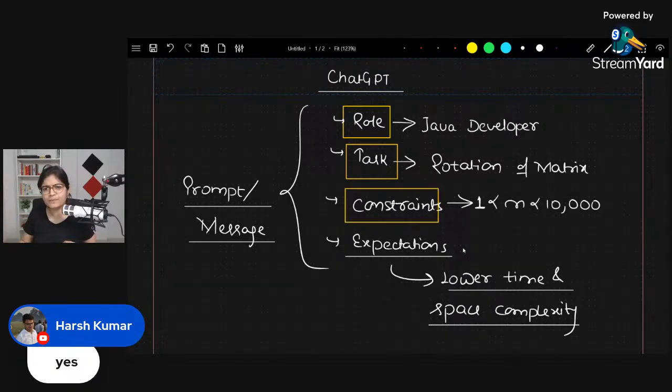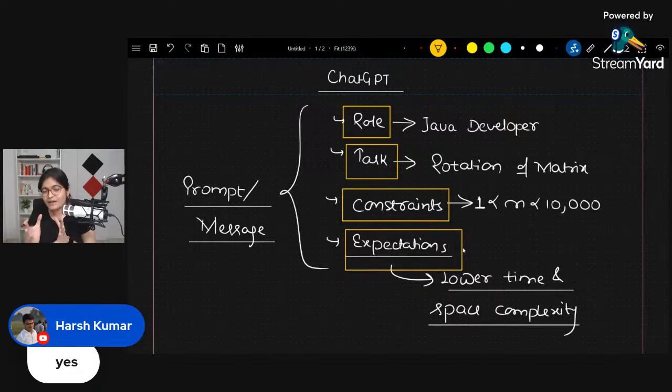Now, it might be the possibility that you are dealing with some project, some use case where you don't have a specific constraint. It's okay. You don't have a specific expectation. By the way, it's quite rare, but still, if you don't have, then you don't need to mention. But if possible, try to give as much data as you can deliver to ChatGPT so that it will be able to solve your problem pretty well.